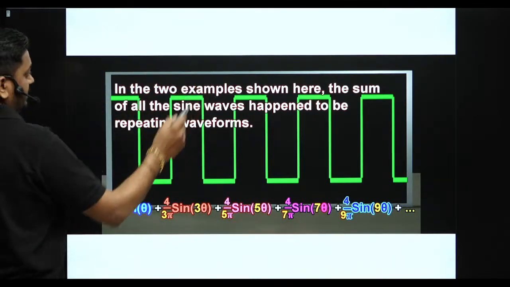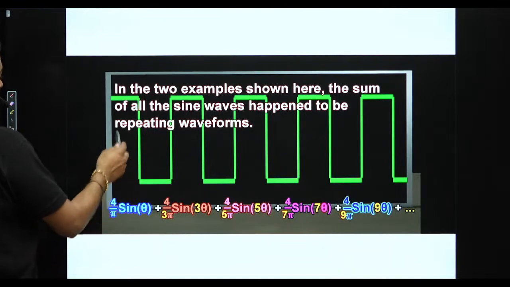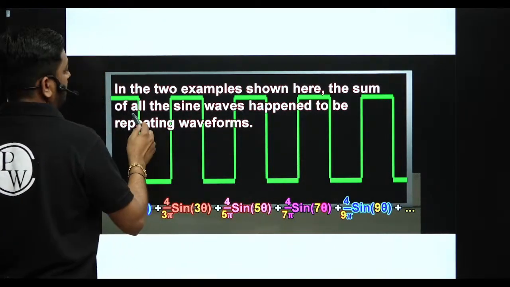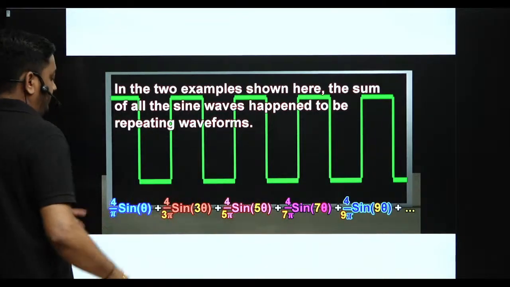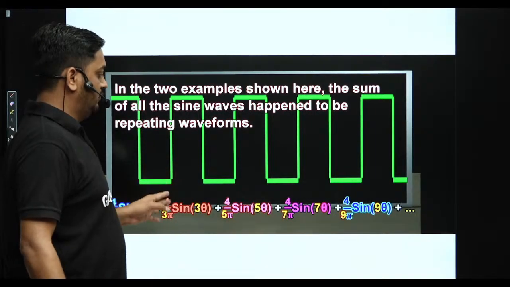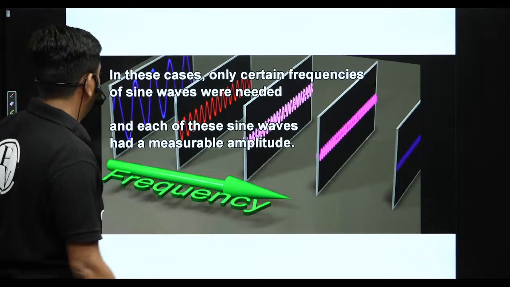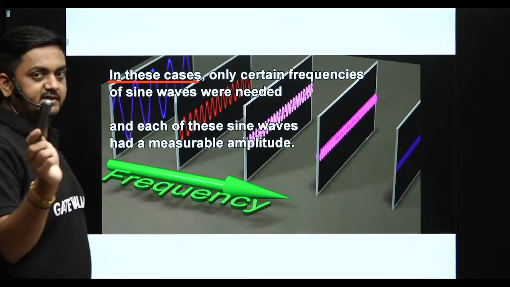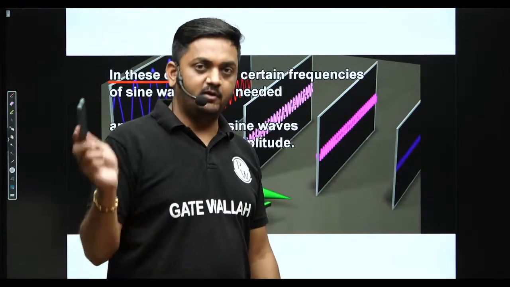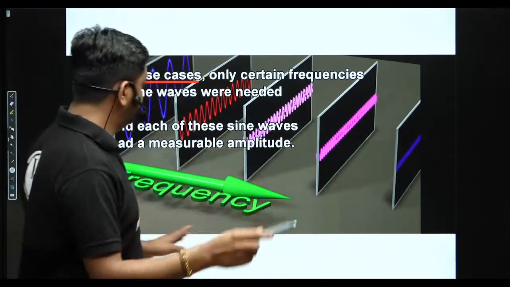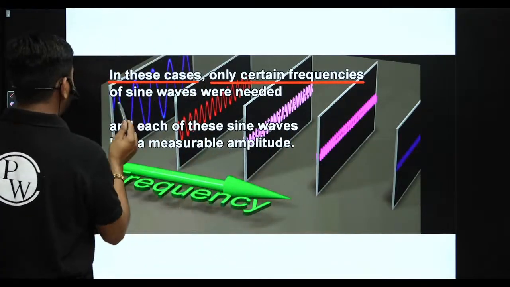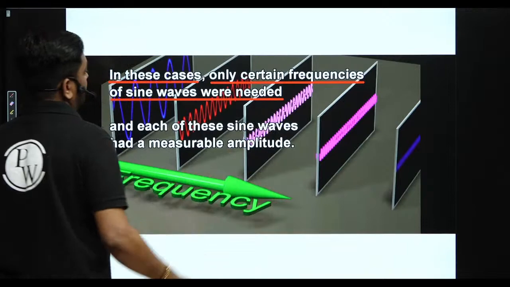In the two examples shown, the square wave as well as the rectangle wave, the sum of all the sine waves happens to be a repeating waveform. But in these cases, for the repeating waveform or periodic signal, I told you guys, only certain frequencies of sine waves were needed.